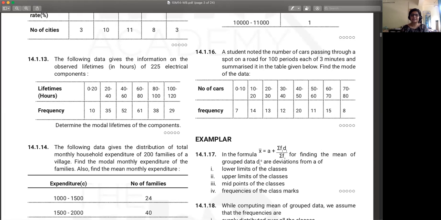Okay. Quickly, I'll give you guys a head start of like 1-2 minutes. Do it and then I'll do it on the whiteboard. This is a direct application of the formula itself. Step 1, figure out what the modal class is. Step 2, get the values of all the variables in the formula. Step 3, put them in and calculate. That's it.